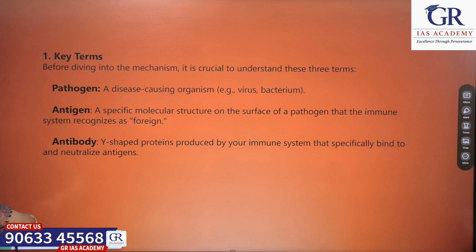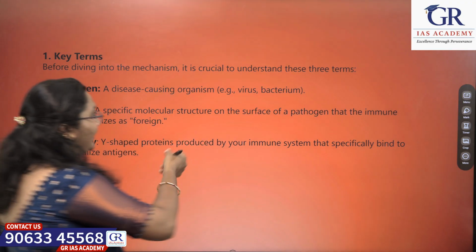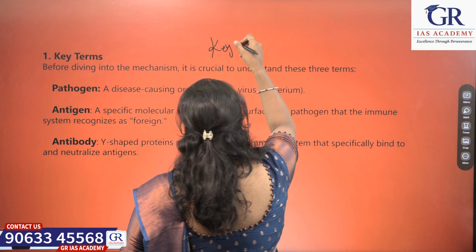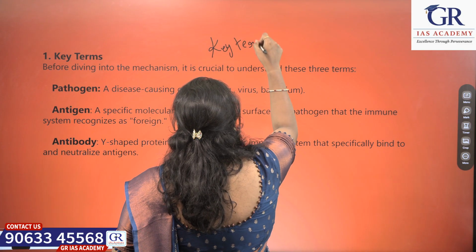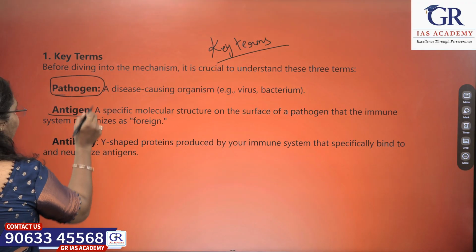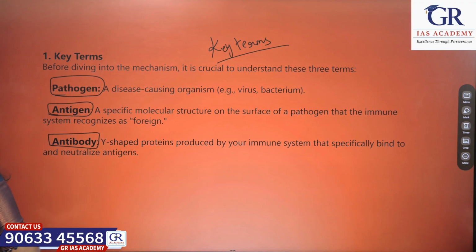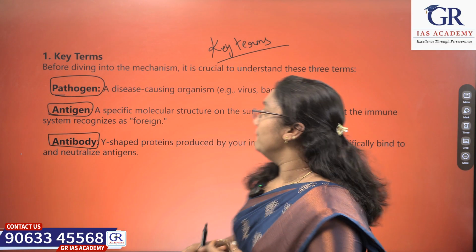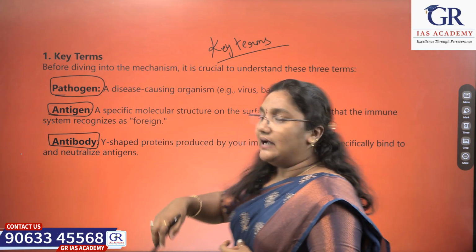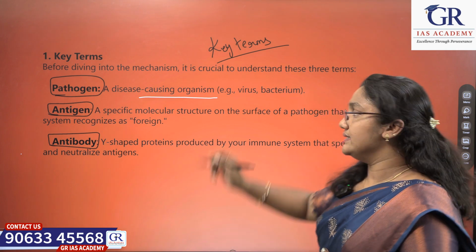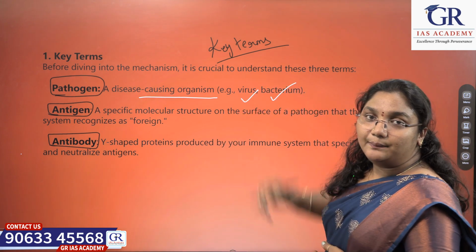Now, we have to know a few key terms before knowing how a vaccine works. What are the key terms? The key terms are pathogen, antigen and antibody. These three are basic things we have to know before studying the mechanism of vaccines. Now, what is a pathogen? A pathogen is a disease causing organism, either a virus or a bacteria.